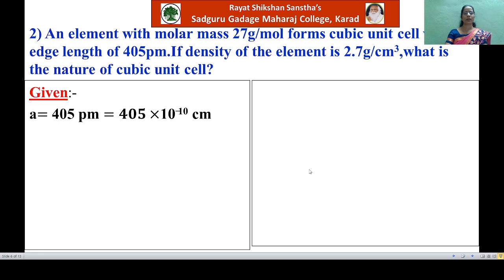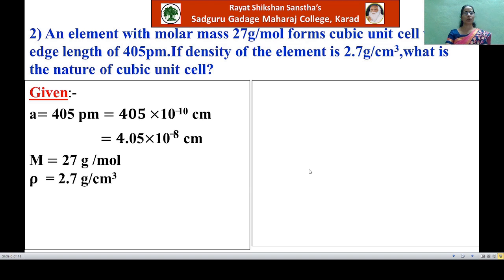Here we have converted it into centimeter because the density and molar mass are expressed in CGS units. This can also be written as 4.05 into 10 raised to minus 8 centimeter. The molar mass of the element M is equal to 27 gram per mole and its density rho is equal to 2.7 gram per cm cube.